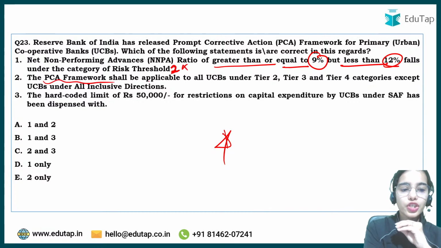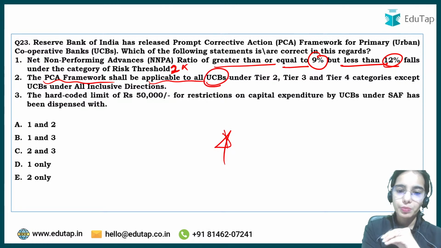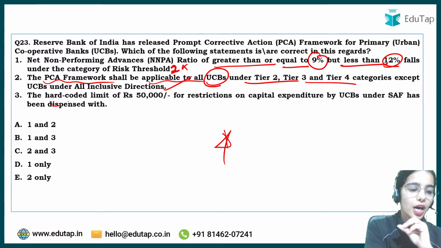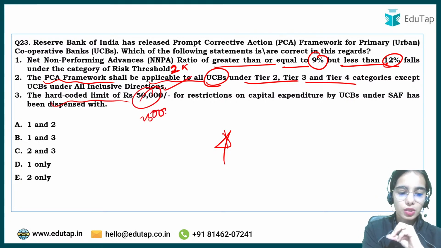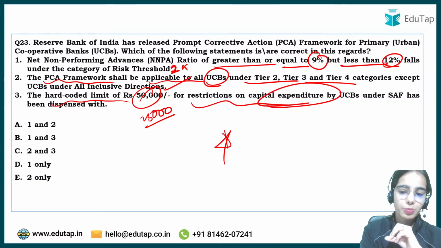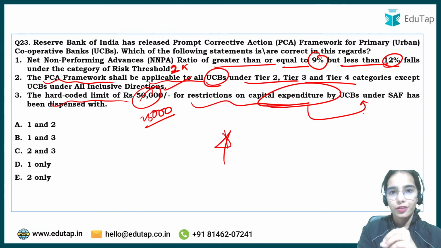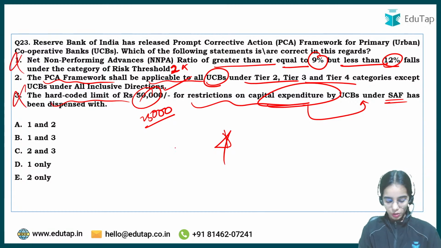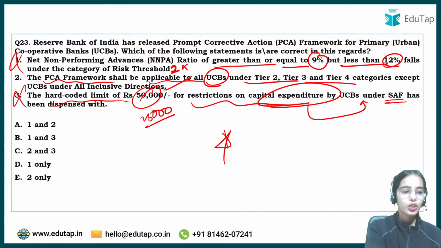The PCA framework shall be applicable to all the UCBs under tier 2, 3, 4 categories except UCBs under the all-inclusive direction. Correct. A hard-coded limit of 25,000 for restrictions on capital expenditure is there under the SAF. So the first one was wrong and the third one is also wrong. The right answer is 2 only.